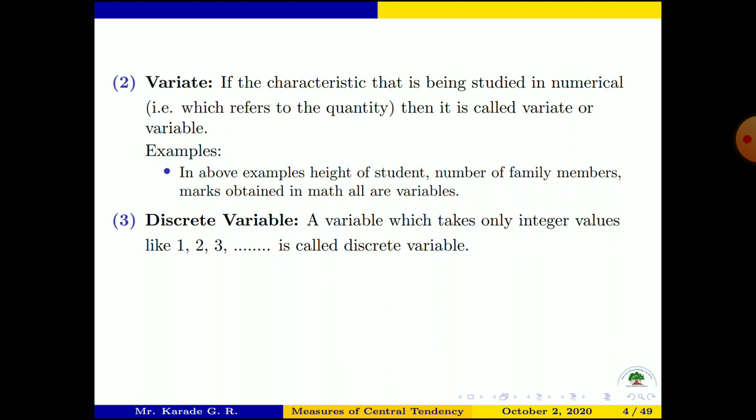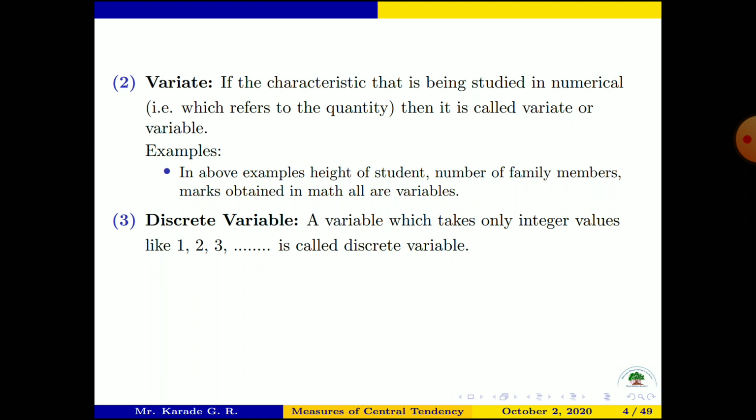That value will take whole numbers: 1, 2, 3, 4, 5, 6, 7, 8, 9, 10, 11, 12, like this. Discrete variable means a variable which takes only whole numbers, only integer values like 1, 2, 3.